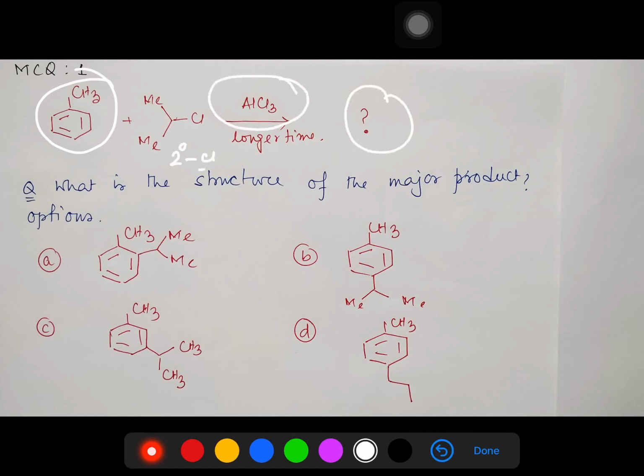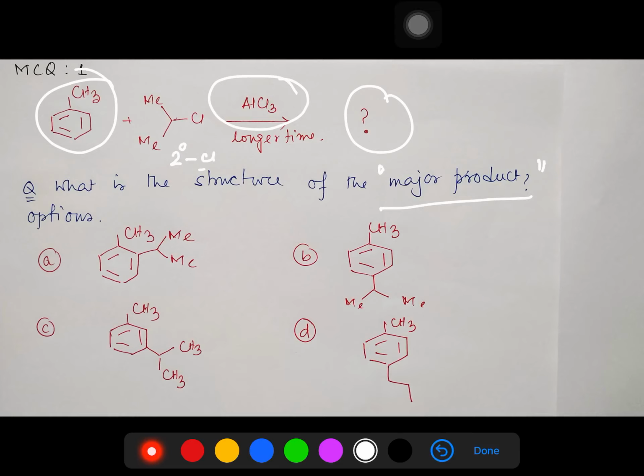Four options are provided. So I will discuss two MCQs. I request you please pause the video and write your answer, without worrying whether it's right or wrong. Don't be worried, you will get the right answer after some time. So you write, such that it will be easier to understand the level of your knowledge for yourself as well as for me. You can write: MCQ1, answer is this; MCQ2, answer is this. In this way you can present your answer.